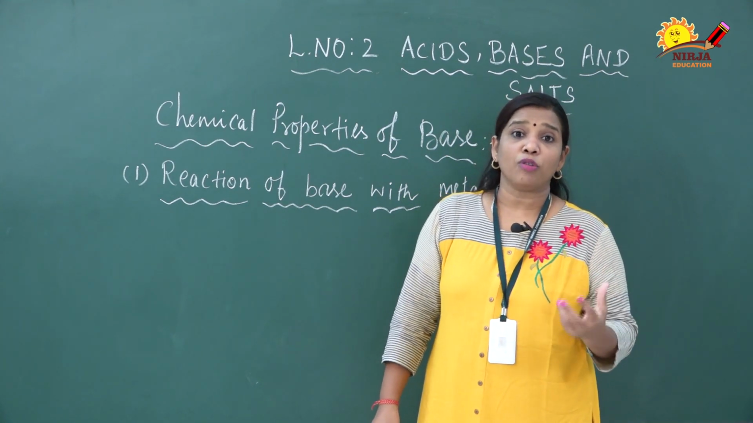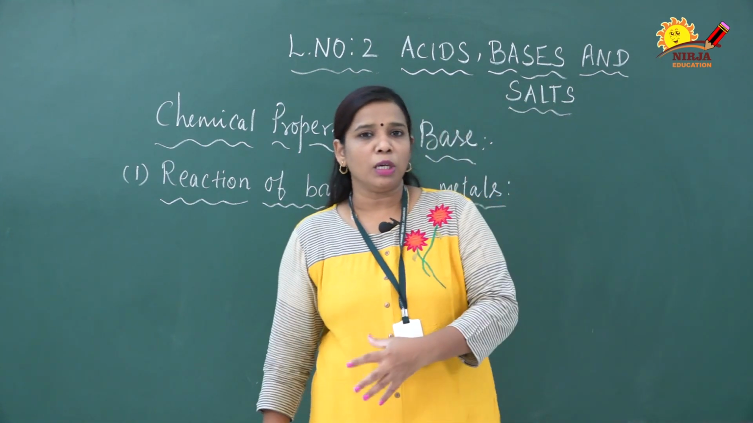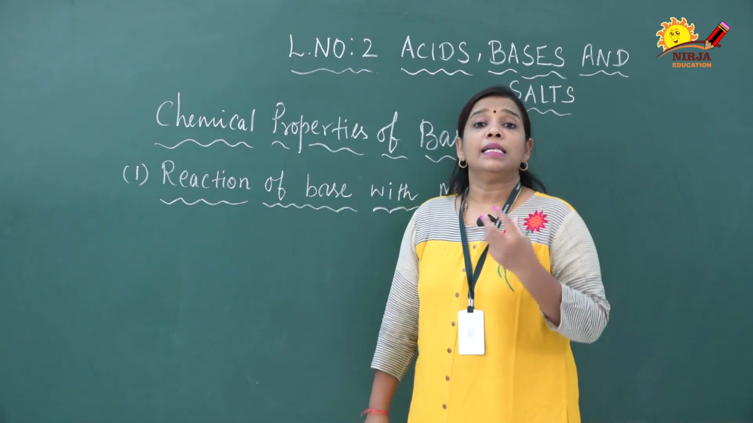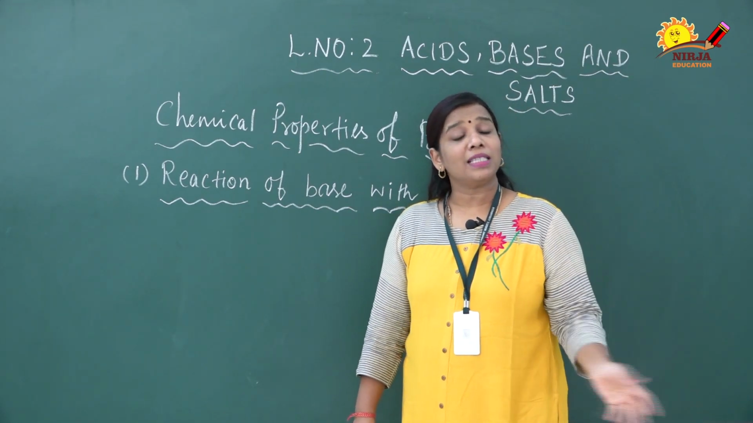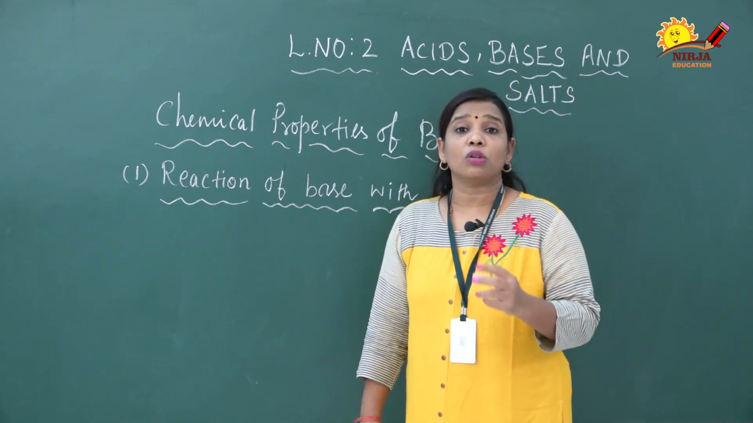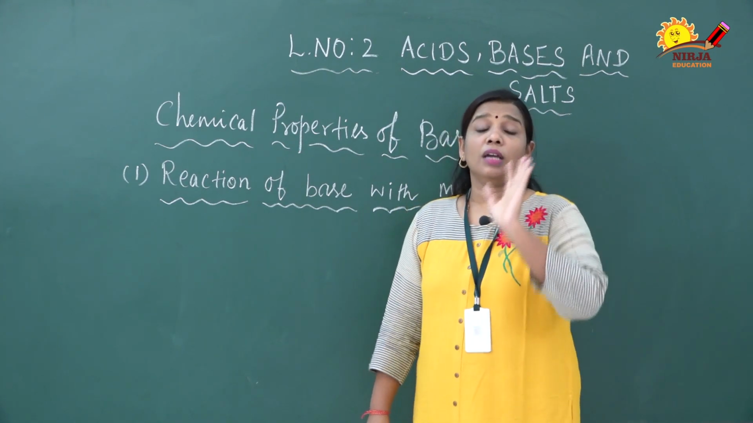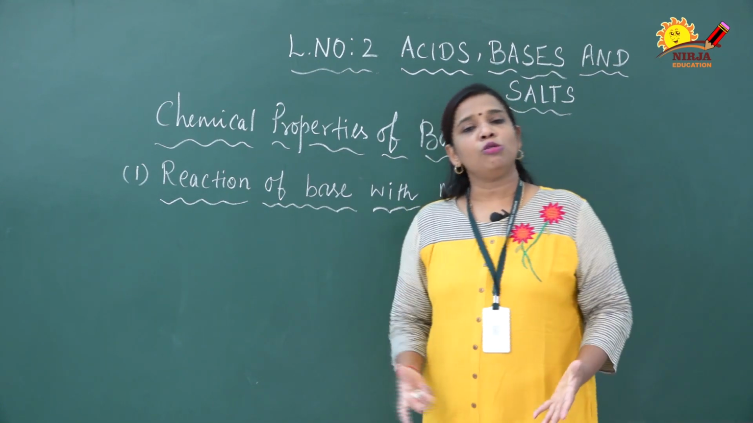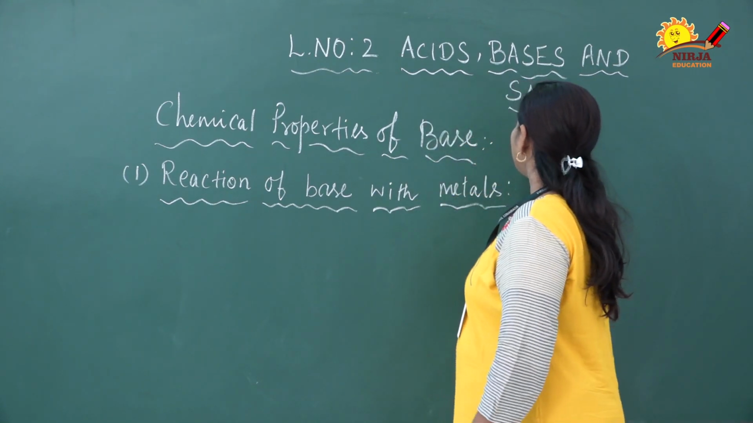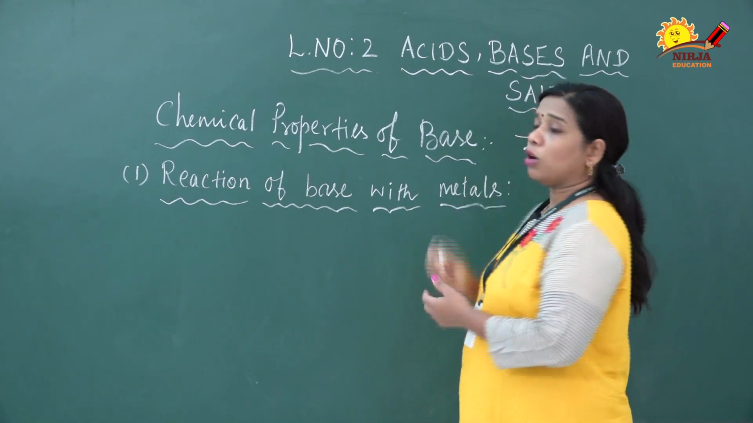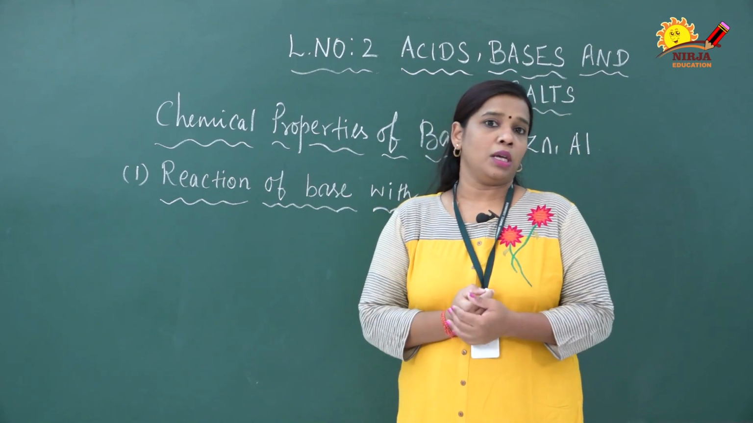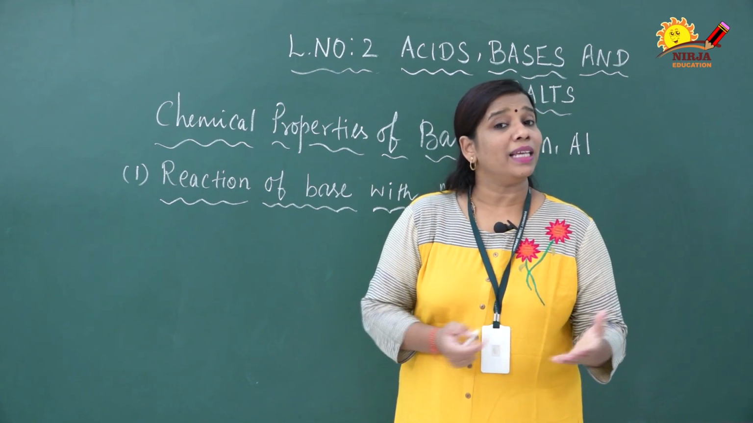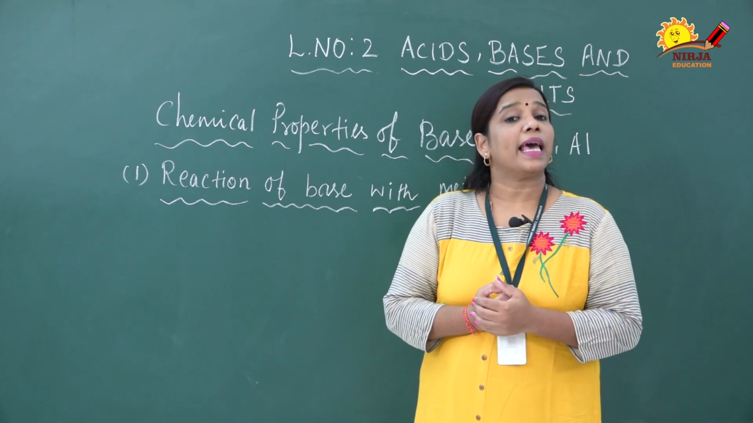Already we discussed amphoteric oxides. Zinc oxide and aluminum oxide are great examples of amphoteric oxides. Same like that, certain metals react with both base as well as acid. Those metals are called amphoteric metals. Examples are, as usual, zinc as well as aluminum. Why am I saying they are amphoteric metals? Because they react with both base as well as acid.